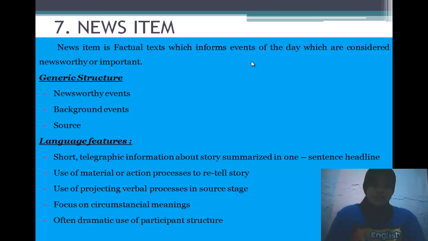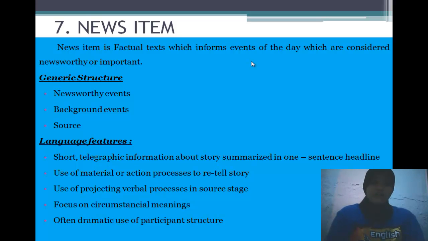Newsworthy events recount the event in summary. Background events elaborate what happened, to whom, and in what circumstance. And the last, source: comments by participants, witnesses, and authorities or experts on the event.